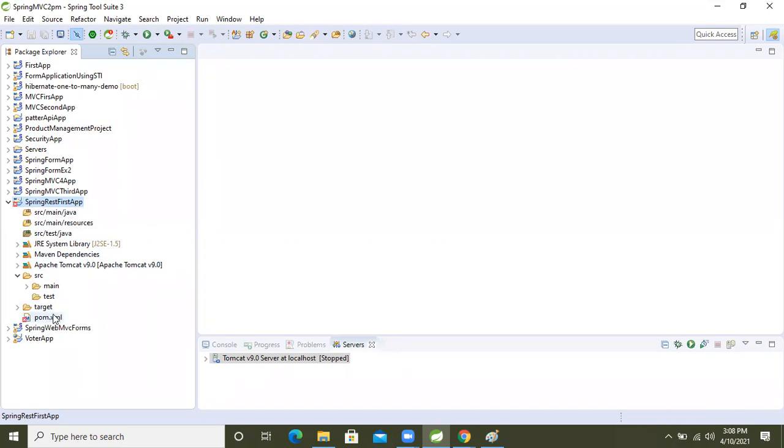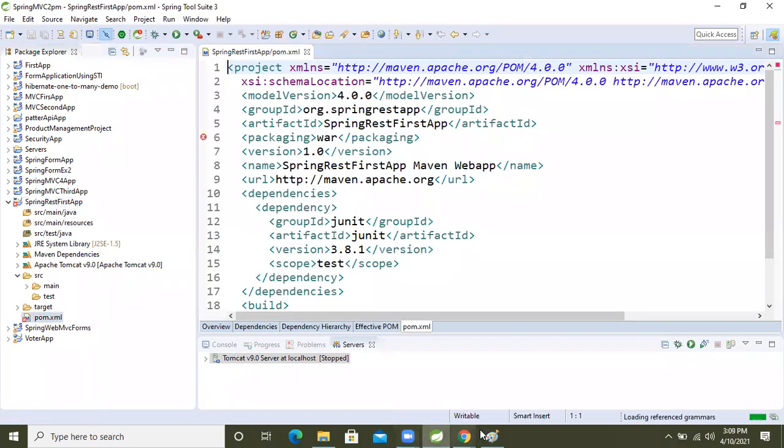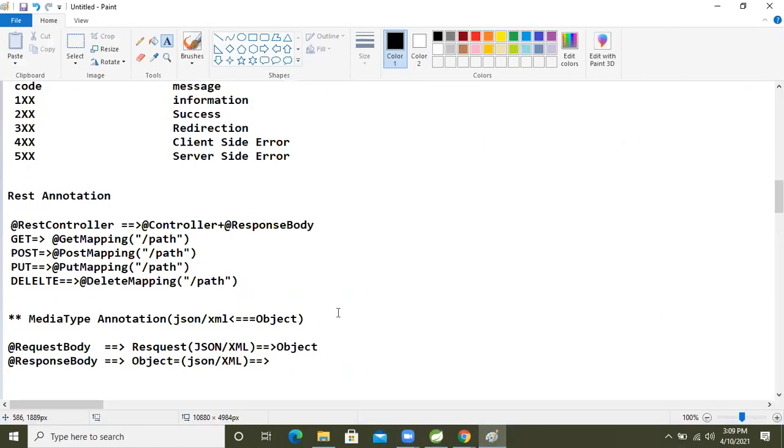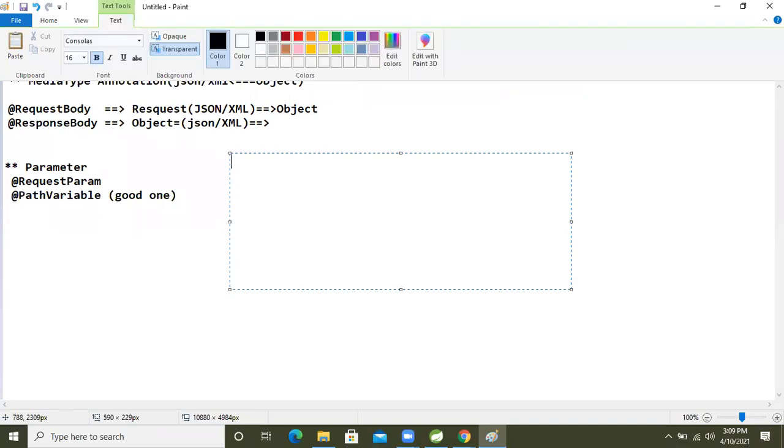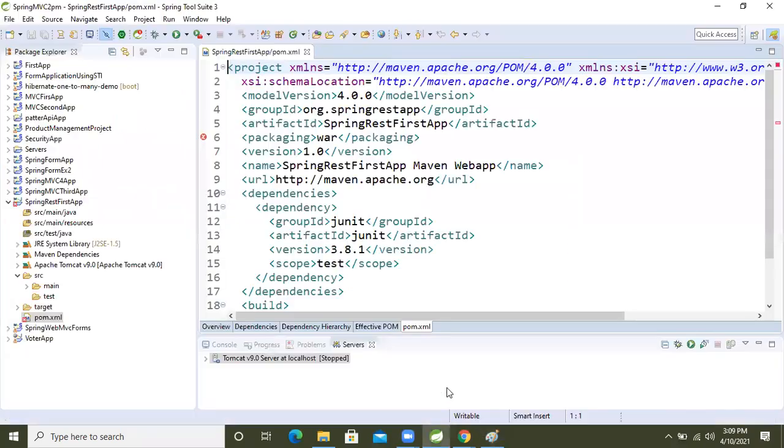Whenever we are working on Spring REST, for that we need the dependency, guys. In Spring MVC, which dependency are we taking? The Spring Web MVC dependency, right? The same dependency we will take here also.